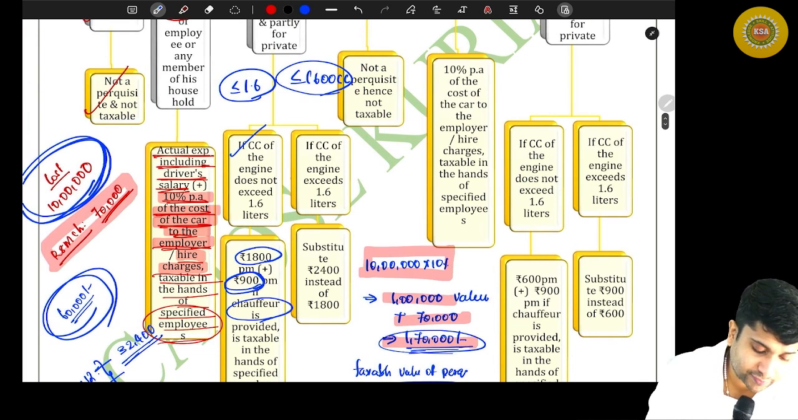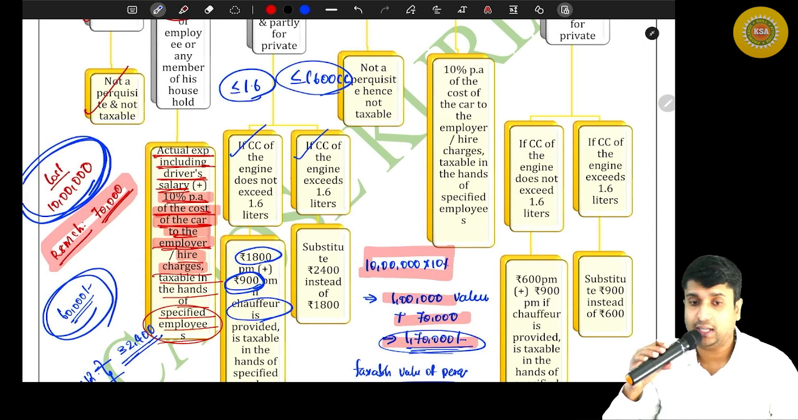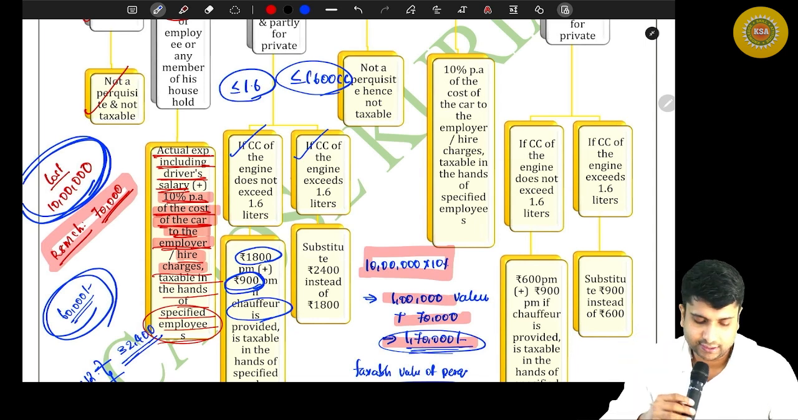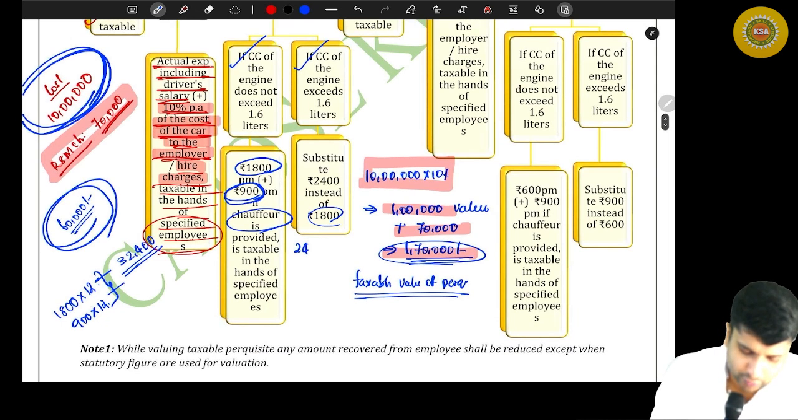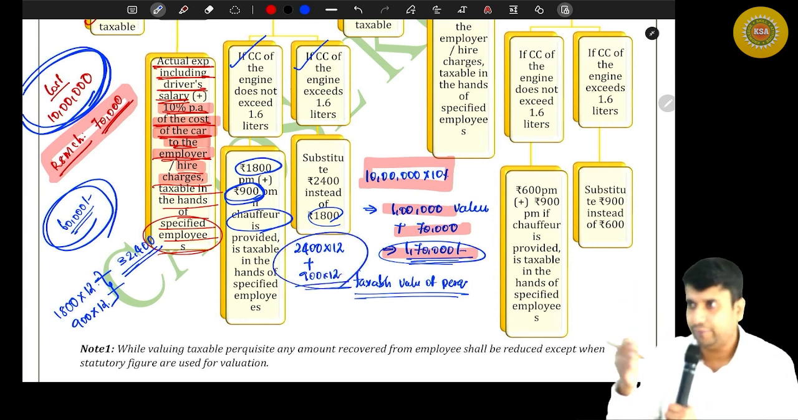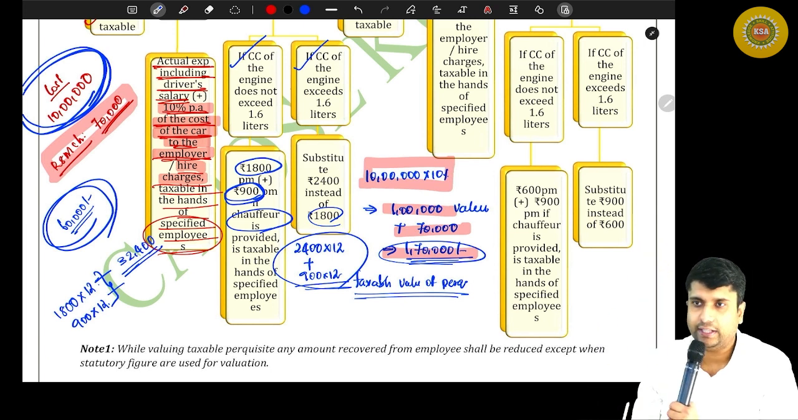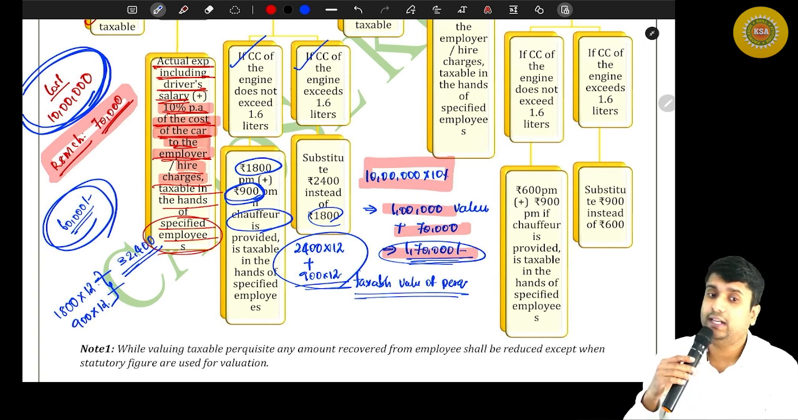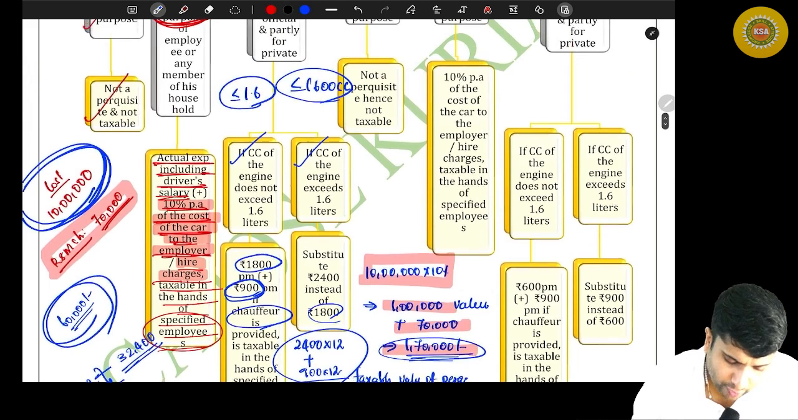What if the cubic capacity of the car is more than 1.6 liters? Then instead of 1800, it will be 2400. So for 12 months, you use 2400 into 12, plus if the driver is also there, 900 into 12. That's it. Depends upon the cubic capacity, the value changes. If it is less than or equal to 1.6 liters, then 1800. If it is more than 1.6 liters, then 2400. Moving on to the next one.